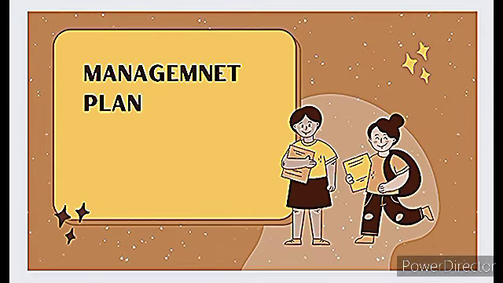After that, management plan. Whatever we have, on the basis of that we will make the management plan. For example, what will help us manage this issue or problem. For example, we will include that this problem needs this therapy, this medication.